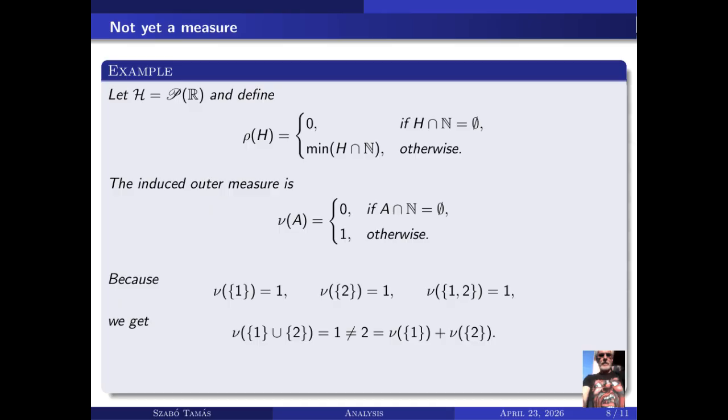So the outer measure of the union of {1} and {2} equals 1, but the sum of the outer measures of the two singletons equals 2. Therefore, this outer measure is not additive on all subsets of X. So we need a criterion that tells us which sets should count as measurable.